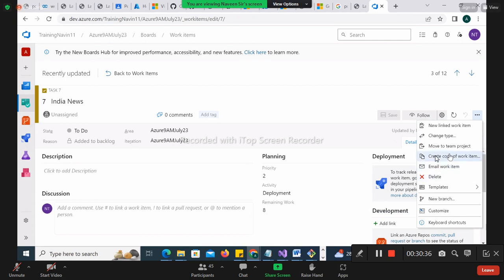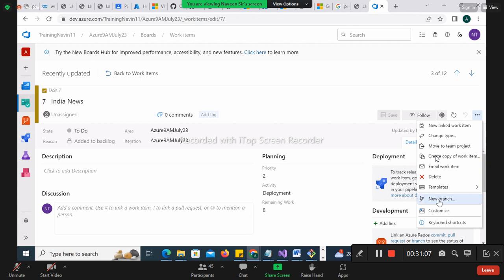Okay, it is change type, delete. Okay, you want to delete it. Template means you wanted to update any capture record or anything, you can change it in that template. New branch. Okay, branch and all is different here. Branch is related to your GitHub or repo. If you wanted to add this task to any repo, you have to work with this. Okay, new branch. Customize, you wanted to change some look on that, you can change it.